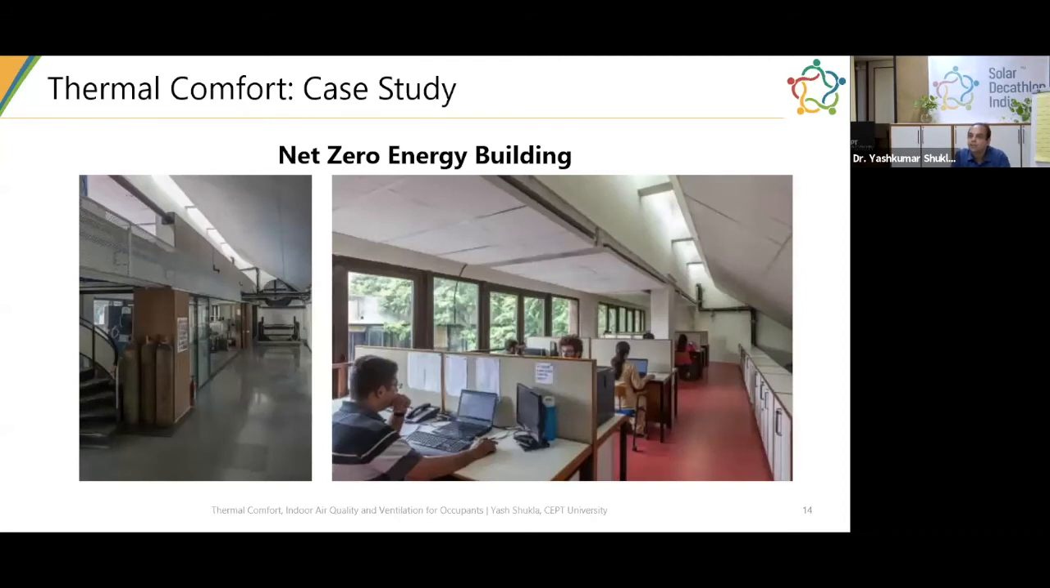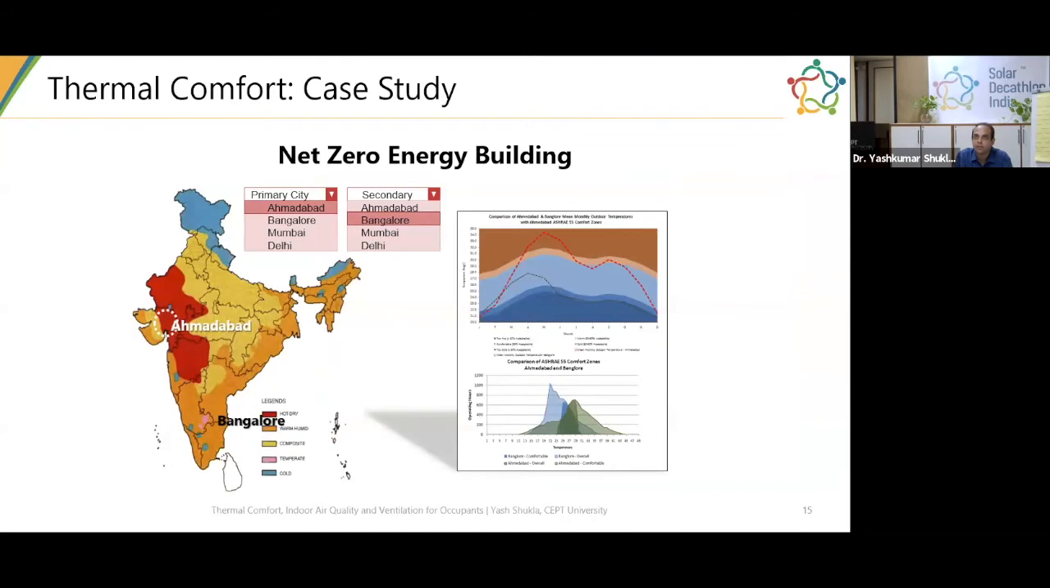This is a building that I'm going to talk a little bit about, a net zero energy building where I am sitting right now. And this is the place where the adaptive thermal comfort model has been used in designing the building. And you can see on the right image, there are researchers sitting in the area and doing their work. And I'll talk a little bit about how their thermal comfort is.